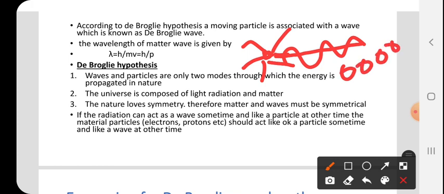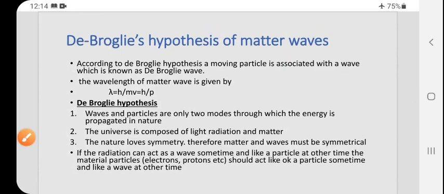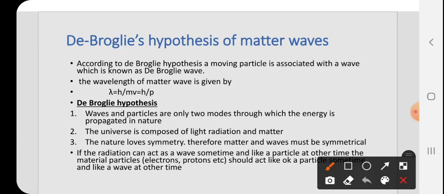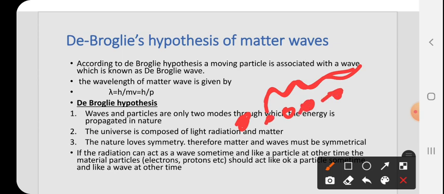Only 2 modes, either wave mode or particle mode. That is the meaning of the first point. Once again, waves and particles are the only 2 modes through which energy is propagated in nature. Energy is transmitted in nature; one mode is wave mode, the other is particle mode. From the source, energy is transmitted either in the form of waves or in the form of particles.